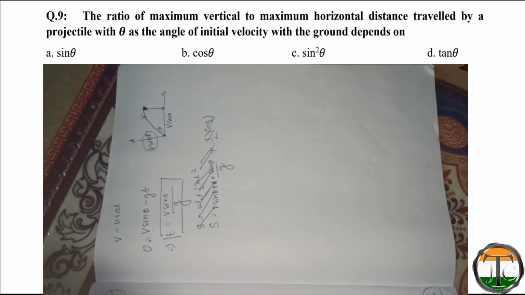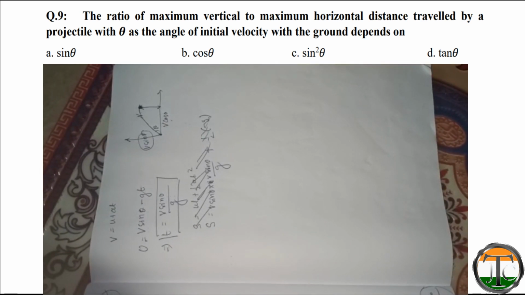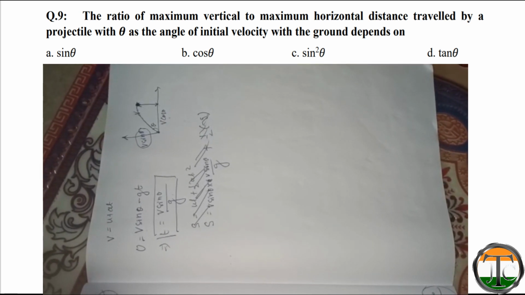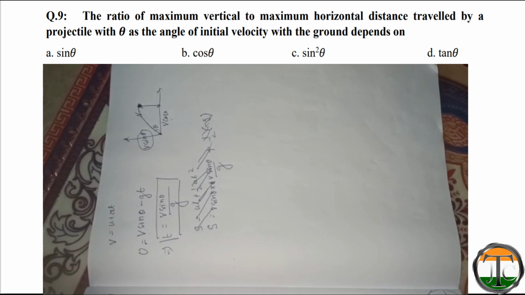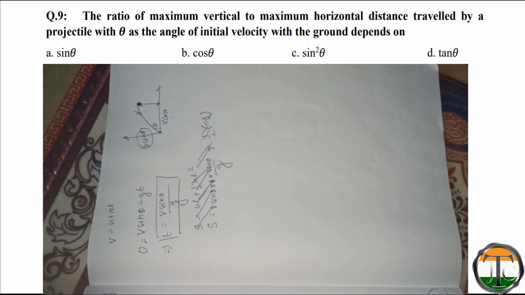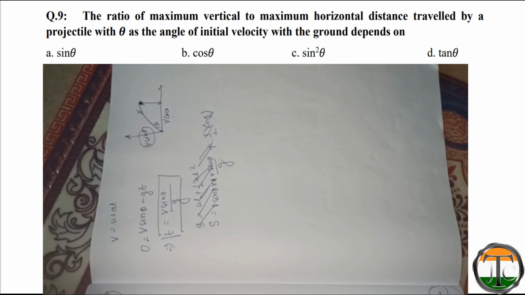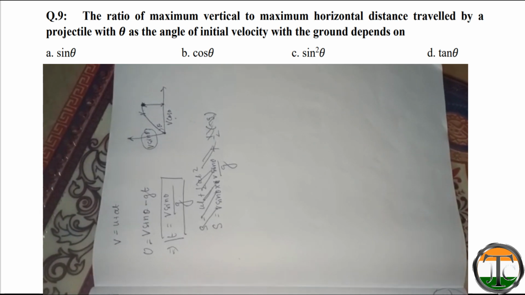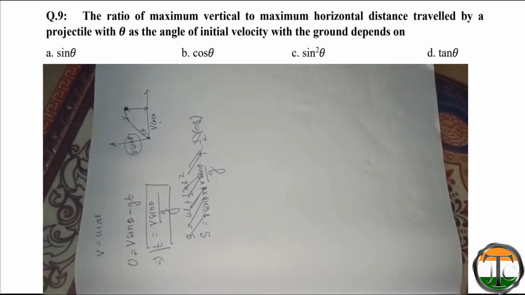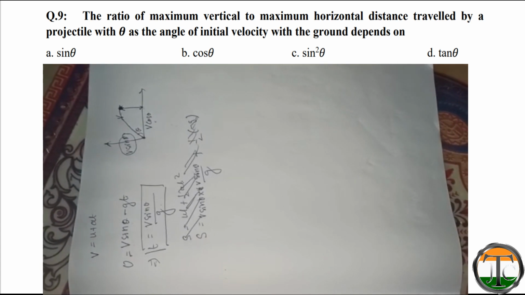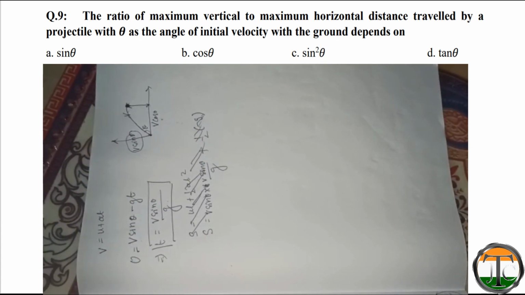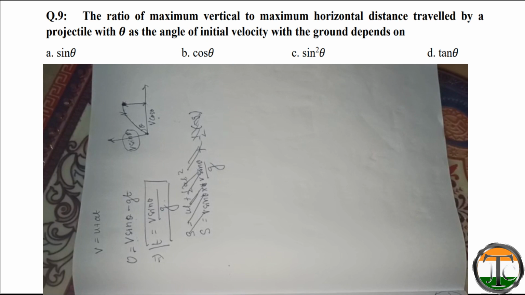Now we'll solve question number 9. Given that the ratio of maximum vertical to maximum horizontal distance traveled by a projectile, with theta as the angle of initial velocity with the ground, depends on: sin theta, cos theta, sin square theta, tan theta.